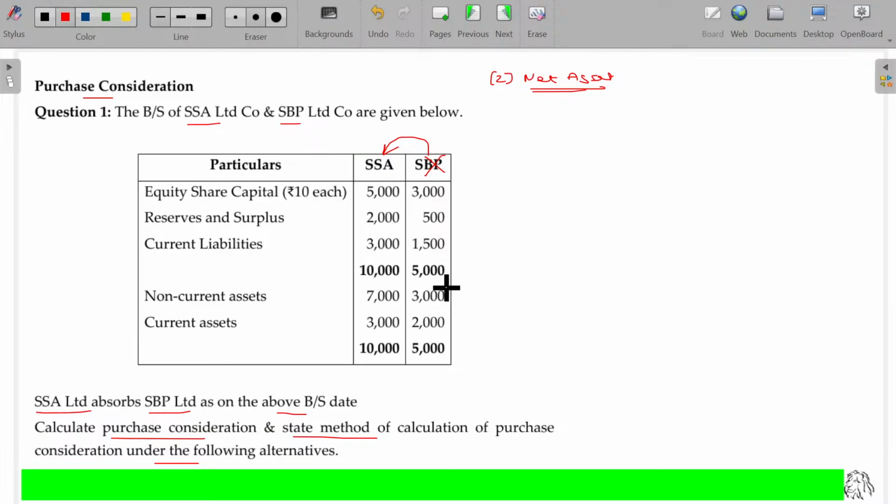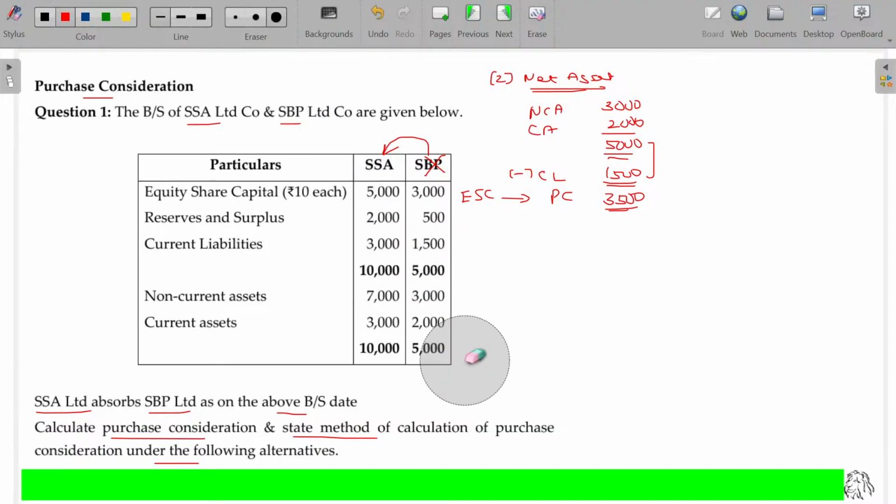Under the net assets method, we consider all the assets. What are the assets we have? Non-current assets, value being 3,000, and current assets, value being 2,000. Overall assets being 5,000 rupees. Only one liability we have, current liabilities of 1,500. If I subtract the 1,500 from 5,000, 3,500 is the company's net worth. This will be the purchase consideration, and this will be settled by way of equity share capital of the transferee company. SSA company's shares will be offered for that. Is that clear?